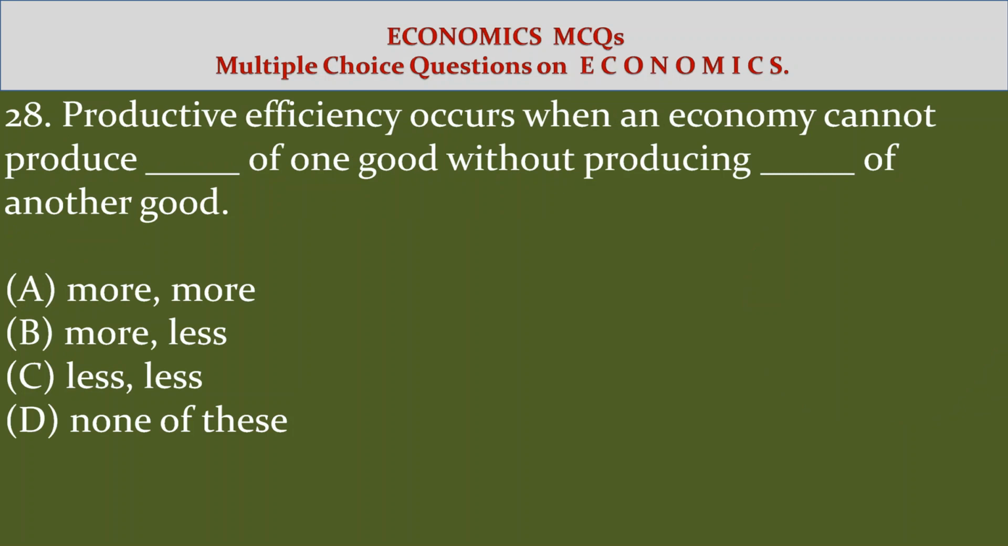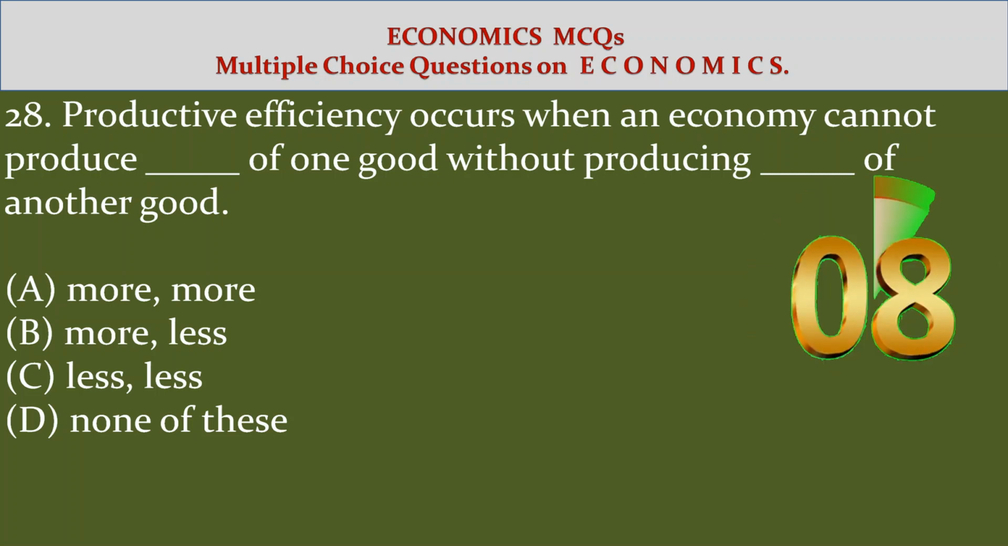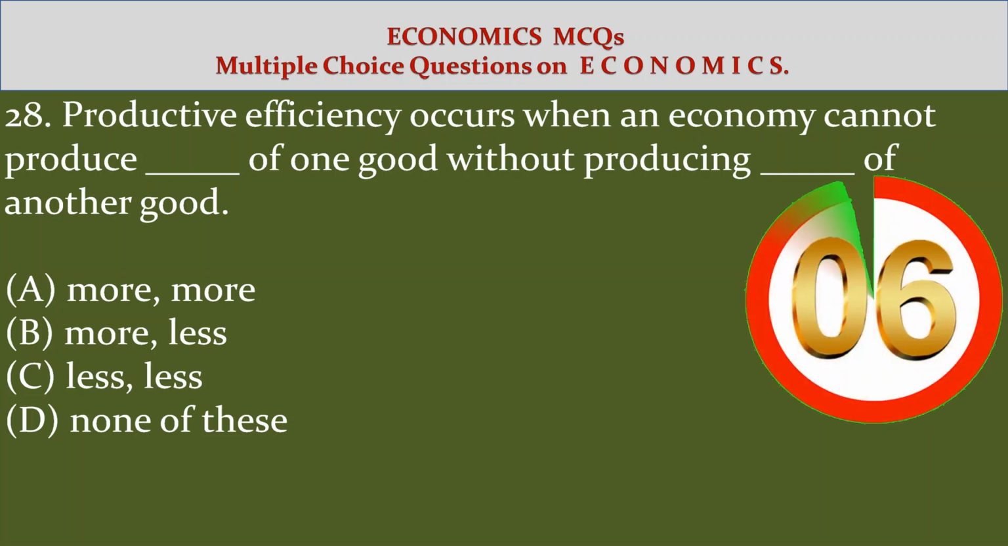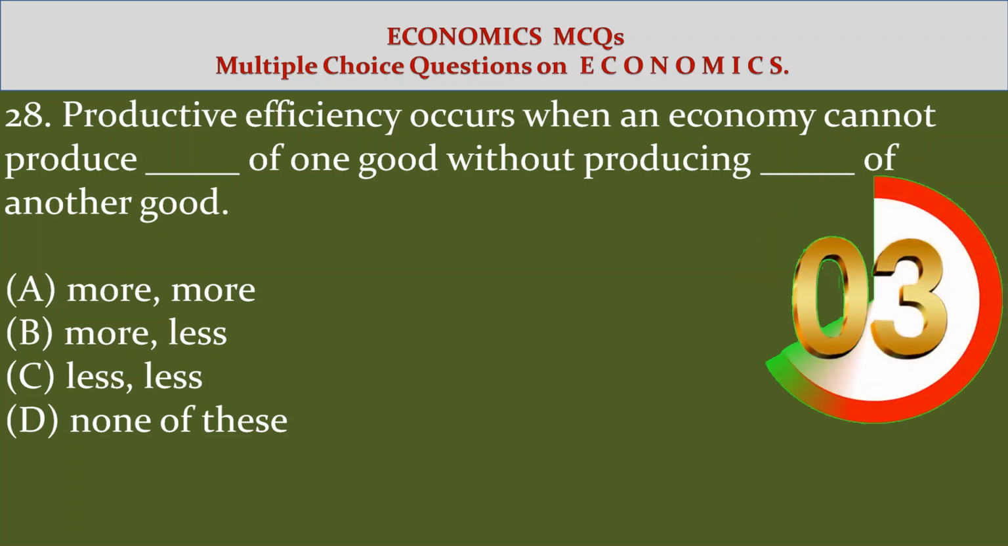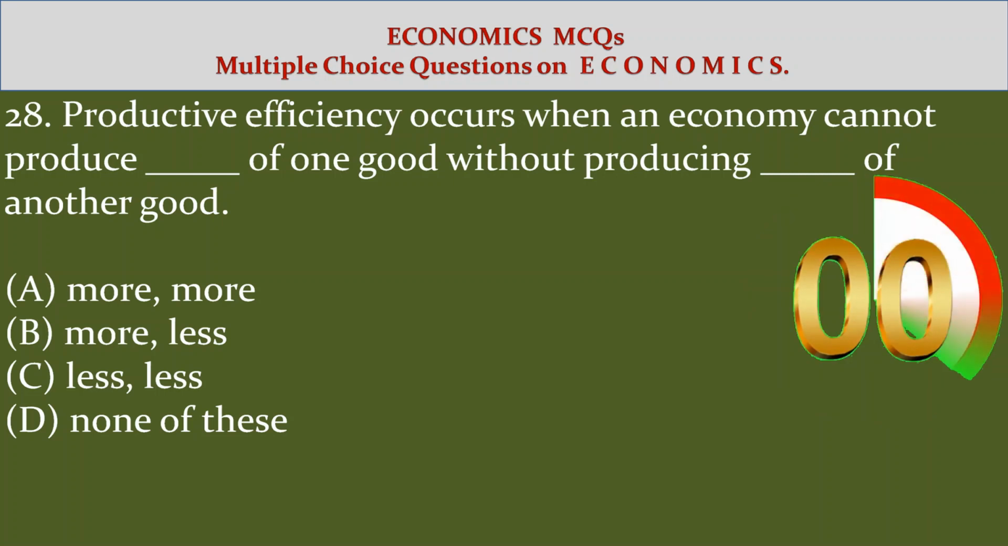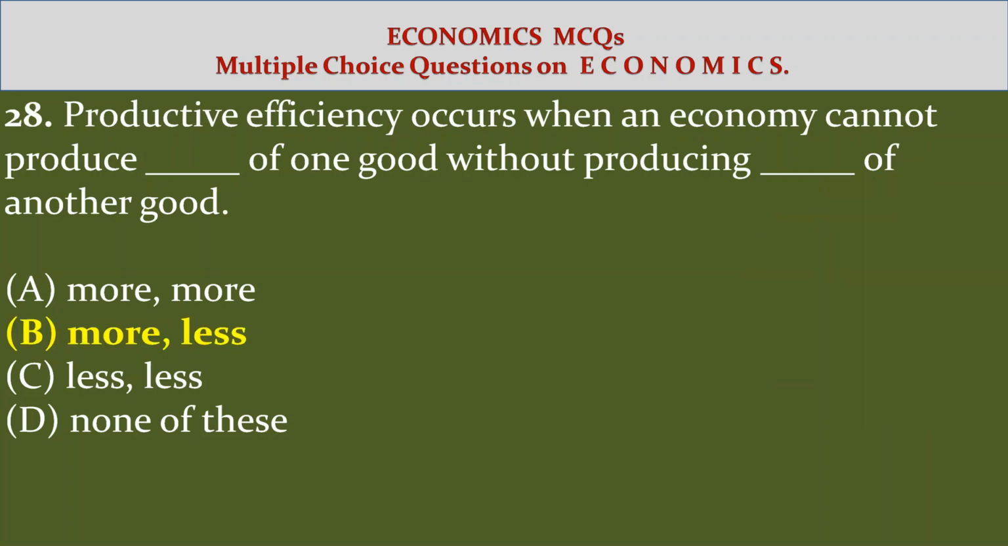28. Productive efficiency occurs when an economy cannot produce dash of one good without producing dash of another good. Option A, more, more. Option B, more, less. Option C, less, less. Option D, none of these. Answer option B, more, less. Productive efficiency occurs when an economy cannot produce more of one good without producing less of another good.